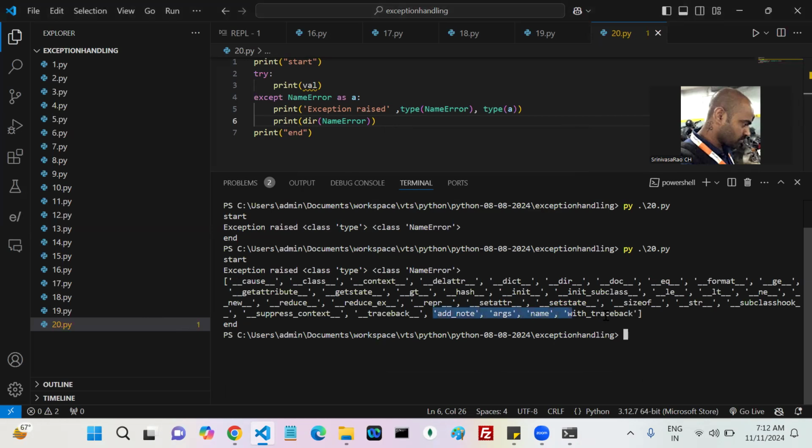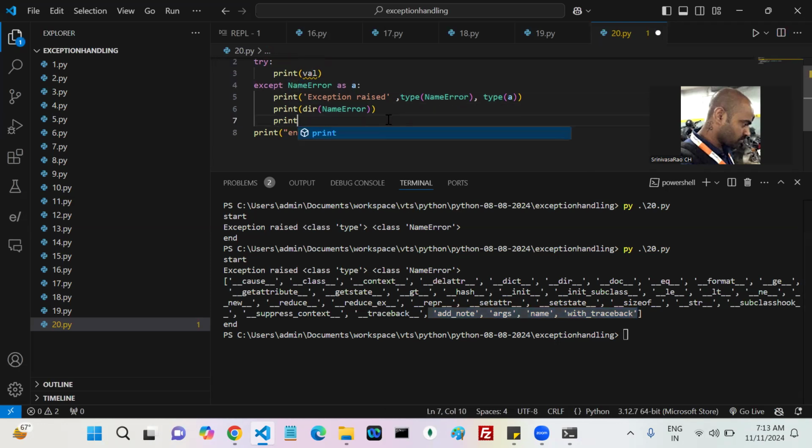Add note, args, name, with traceback. If the class contains some members, how can we access the members? If you have an object, we can access them, or not. Anyway, you said this is an object of name error. Can you try, is it really an object of name error? If it is an object of name error, we can get some information about these members, or not. So how can we print?